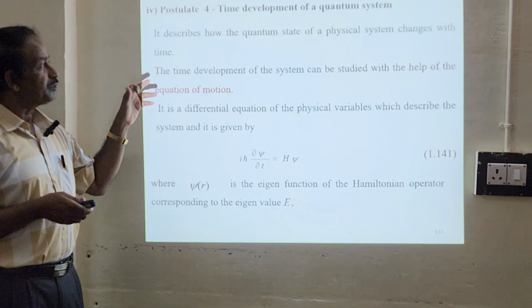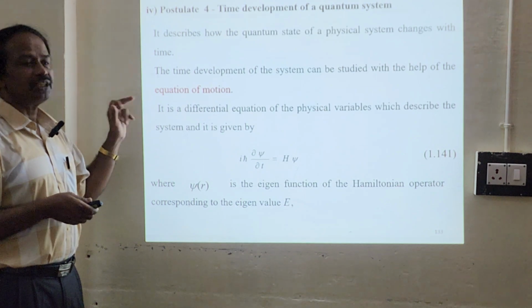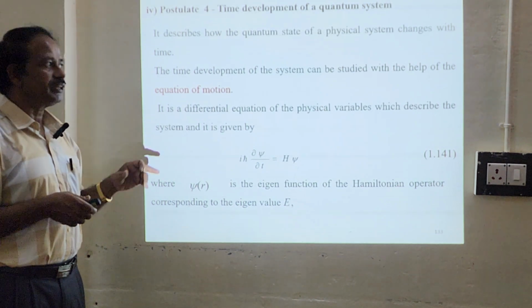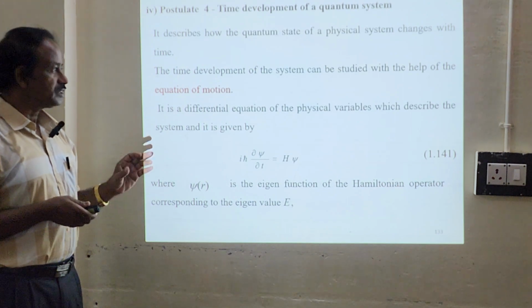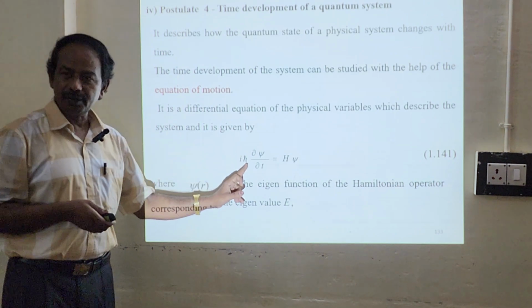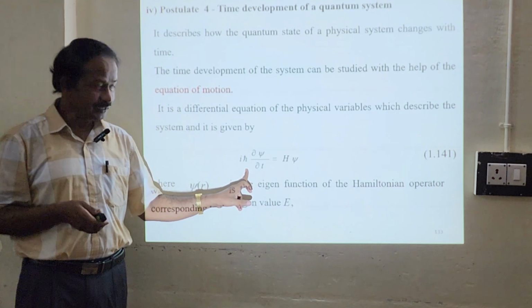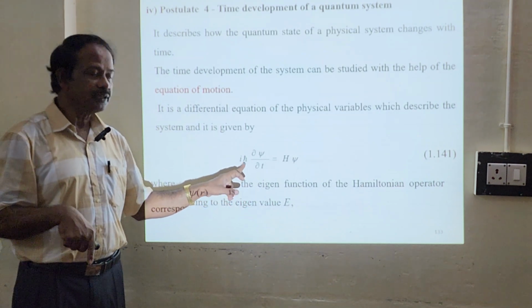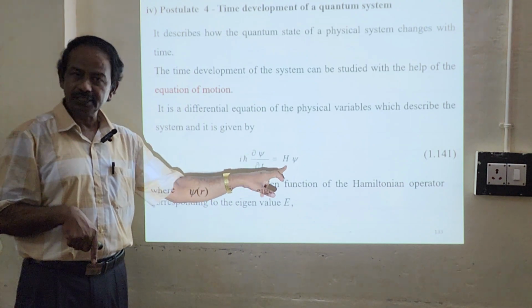The time development of a quantum system can be studied with the help of an equation of motion. It is a differential equation of the physical variables which describe the system, and it is given by, of course, we know H psi equals E psi, and instead of E you can write the operator form. So i h cross d psi by dt equals H psi.